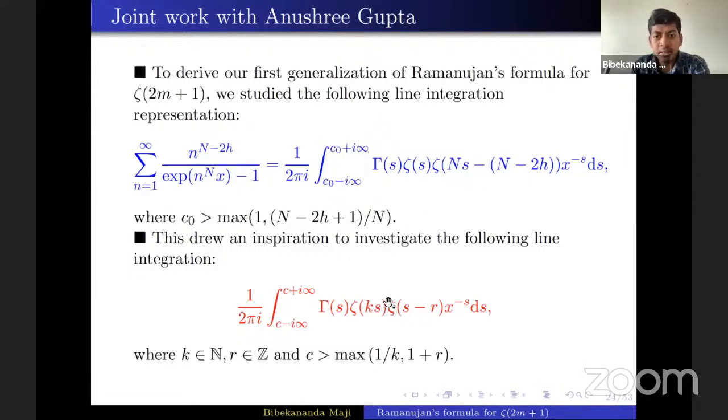There is an intersection between these two works when k and capital N are both the same and r equals 0. That means in the above integral h should be n by 2. In this case they coincide. Otherwise, the results from the previous generalization and from this work are totally different.